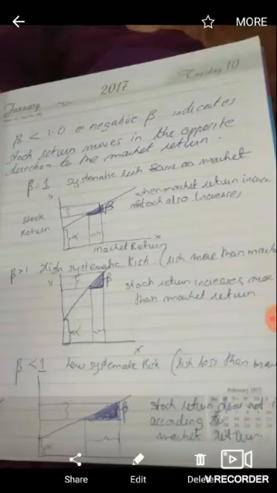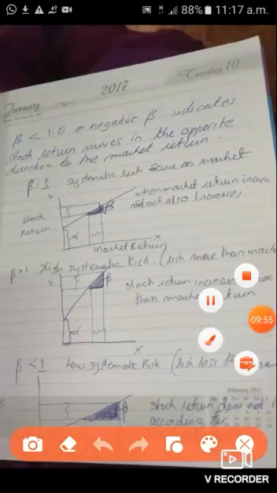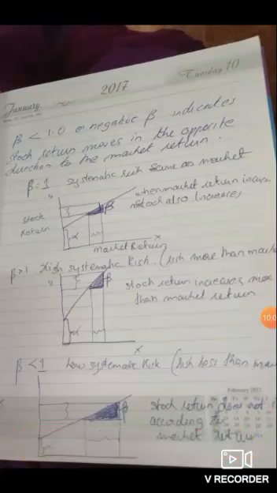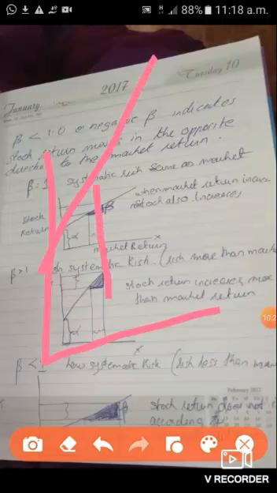And then when the beta is less than 1, when the market return increases by 1%, the stock return does not increase by 1%. It increases by only 0.5, 0.2, or like that. So here the diagram is given.